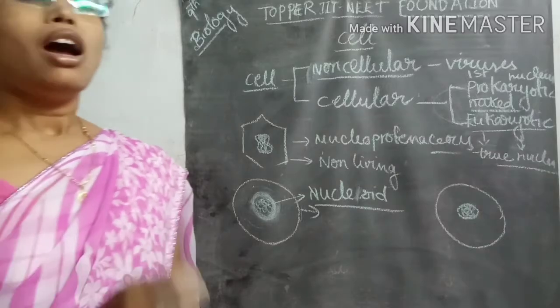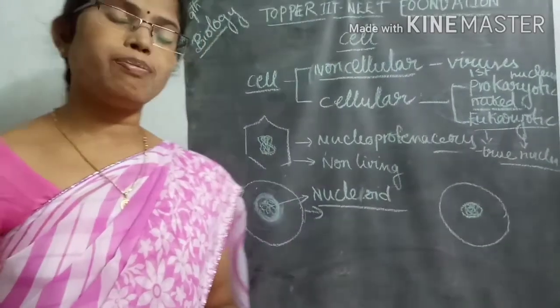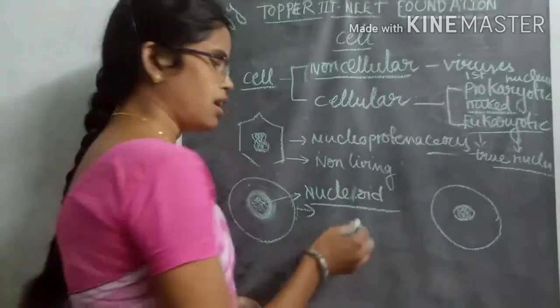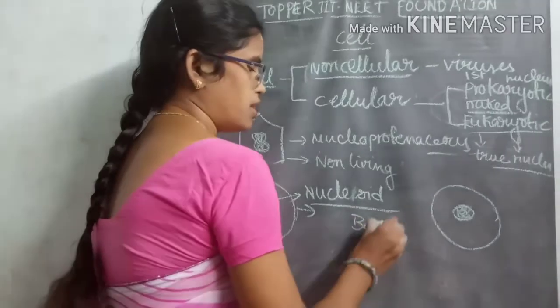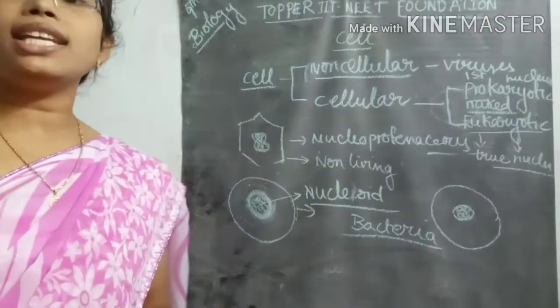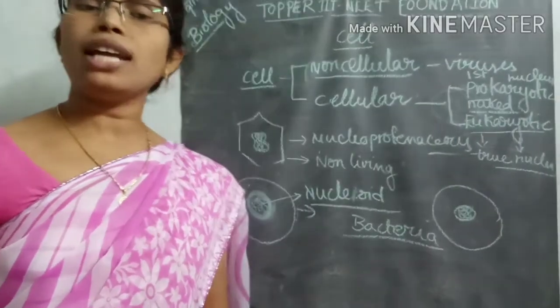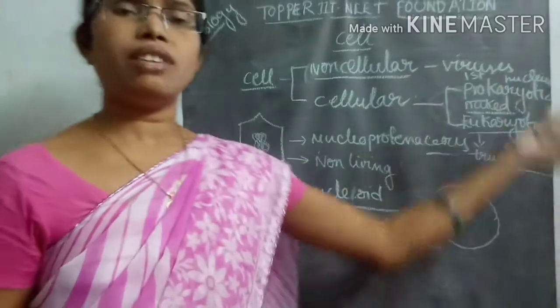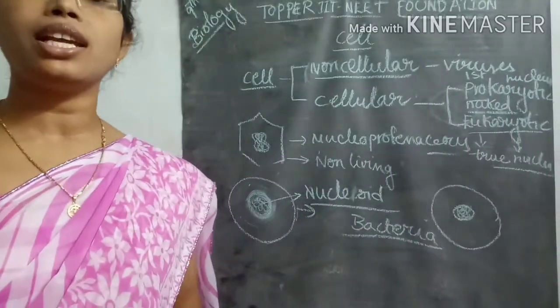So this is about the different cells. Then coming to how we can observe these cells. For example, how can we observe bacteria in the laboratory? Prokaryotes are very small, and we can't see them with the naked eye.